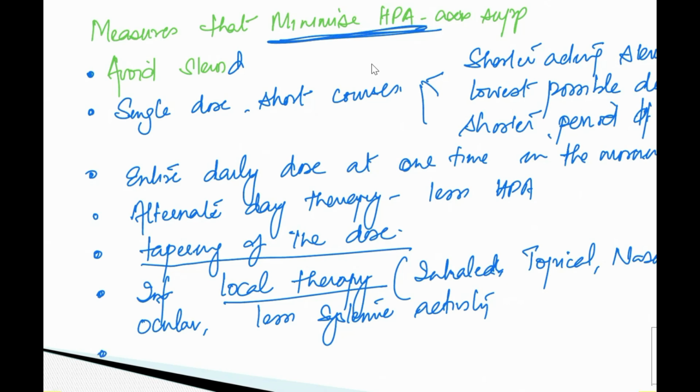Then another one is, suppose a person is on a steroid therapy. ठीक है, उसको इन्फेक्शन हो जाता है. Now, they are the immunosuppressant. They are going to weaken the host defense and they delay the healing also. Now, idea ये है कि ideally देखा जाए we have to stop the steroid, but it should not be done. It should not be discontinued. Rather, we have to increase the dose and we have to meet that stress. Infection को हम क्या कहते हैं? It is a stressful condition. So you have to meet the stress of the infection. So that's all about the HPA axis suppression.